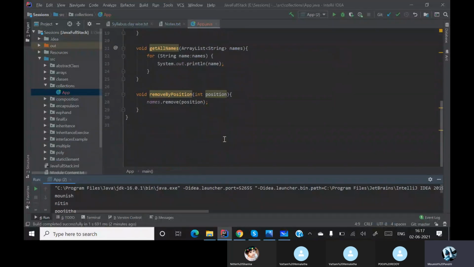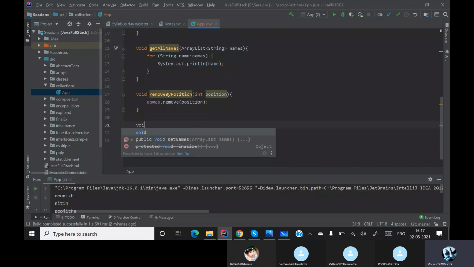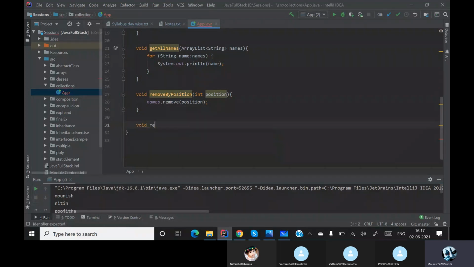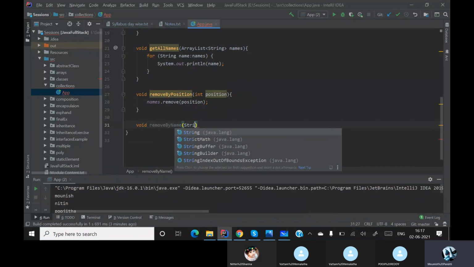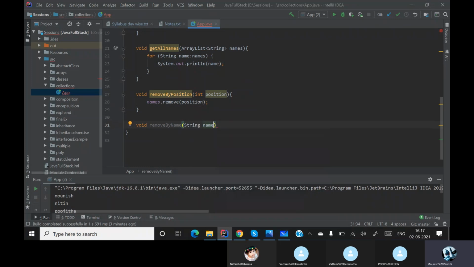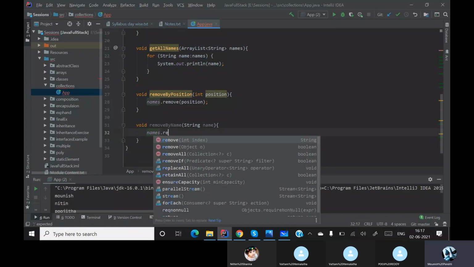Now let me remove it by the value. Removing by value means my value is a name, so I'll remove by name. Name is a string, so we'll go by string, and say names dot remove.